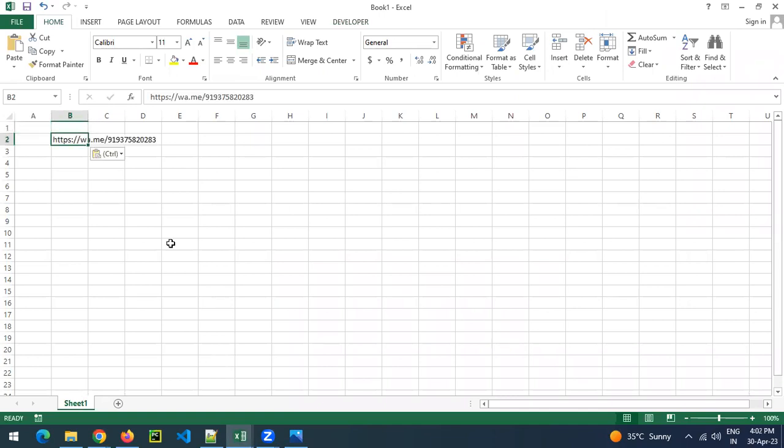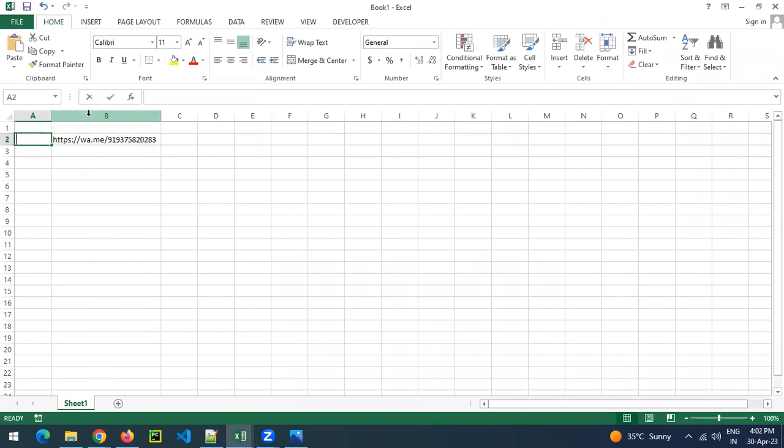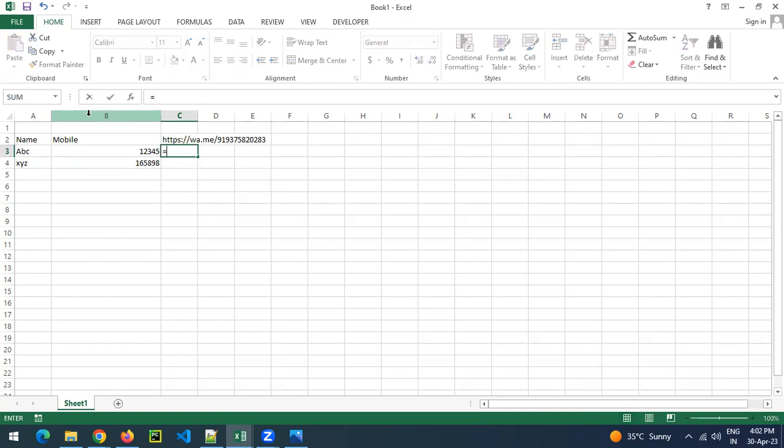You need to prepare such a sheet: name here, then some mobile number, ABC 12345, XYZ 12, some random numbers, and here you need to generate these links. Let me generate this link using the formula. Here the number I will take from the previous cells. So now you can see the link is generated.